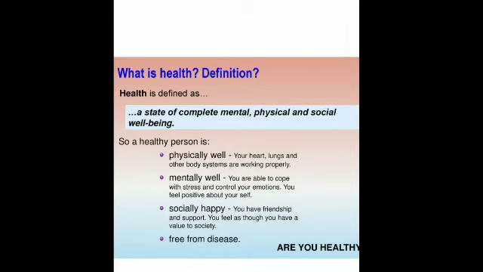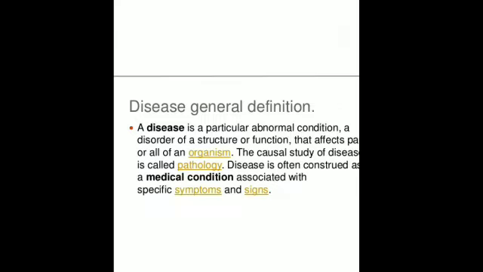Is that clear? That is why we say that health is a state of complete physical, mental and social well-being. Any slight deviation from this fitness, a person is said to have a disease.